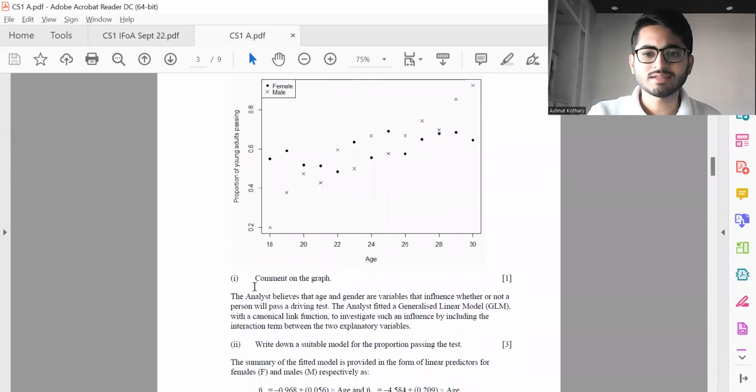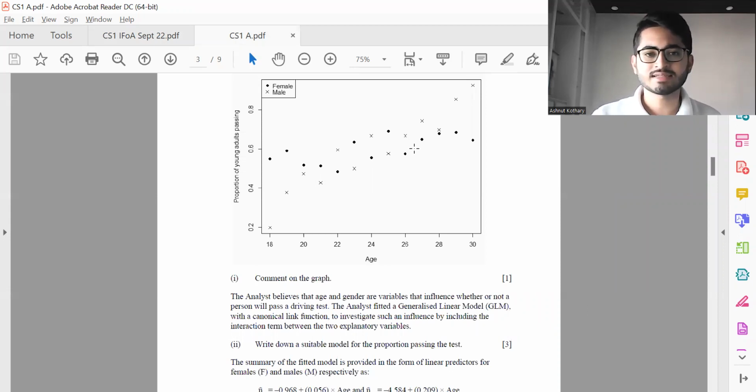Now, first part is commenting on the graph. So if you look at the female dots, there seems to be very weak correlation, if any, maybe a weak positive correlation. But in case of male ones, it's more prominent. If I look at the crosses, there seems to be a stronger positive relation. So that could be the comment.